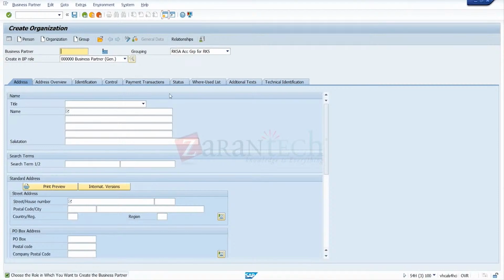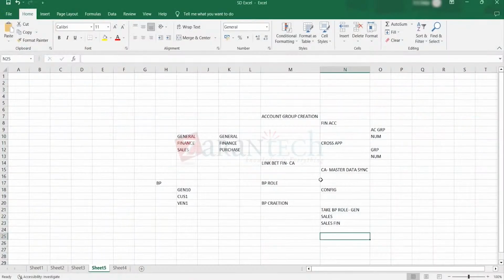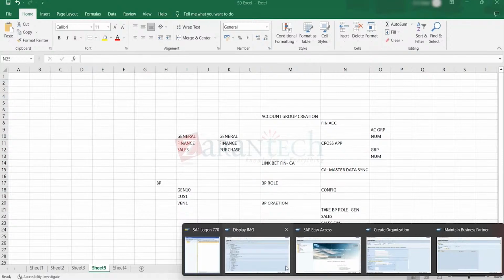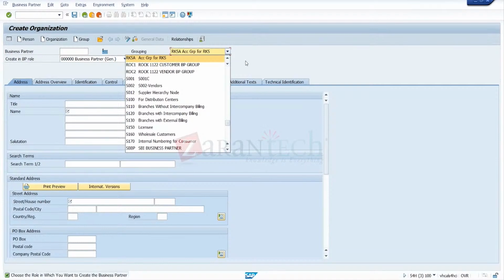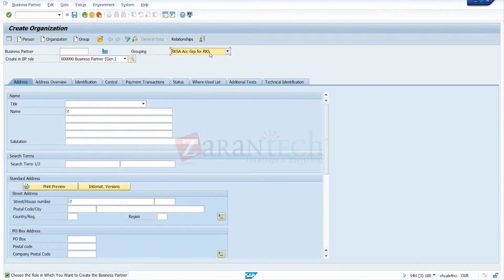When we finish the general role, you get a number. Make sure you give the group here, whatever you did in the grouping. The particular account group contains both the numbers. When you take this grouping, it will contain both the customer number as well as the general number in the same group. We have made a link between the finance accounting account group and the cross application account group, so it will take the number range for both the general role as well as the customer role.